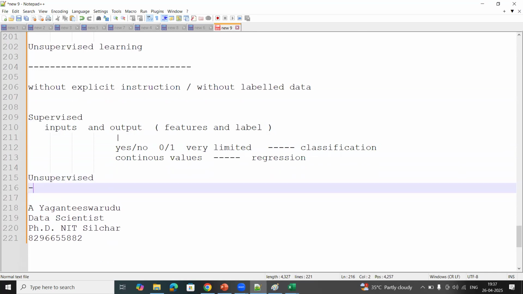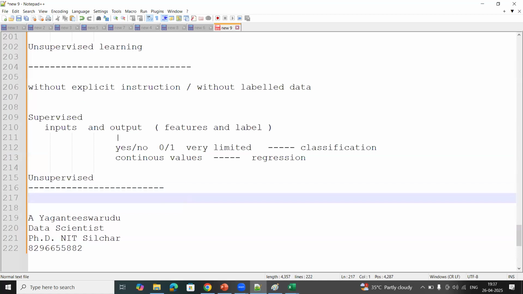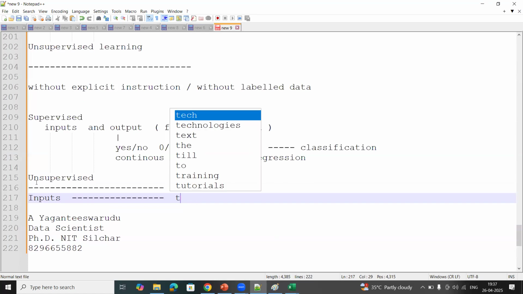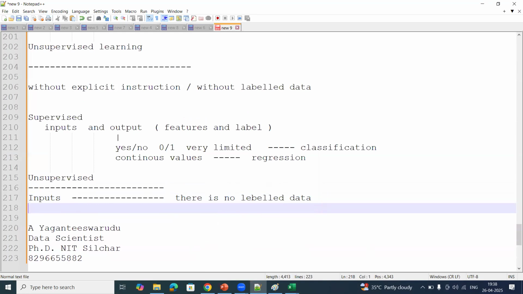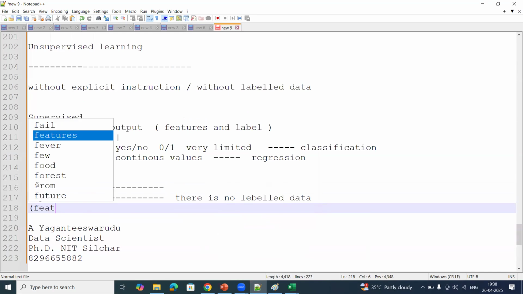In unsupervised learning, opposite to supervised learning, we have only inputs. There is no labeled data, which means there will be no output, only inputs.